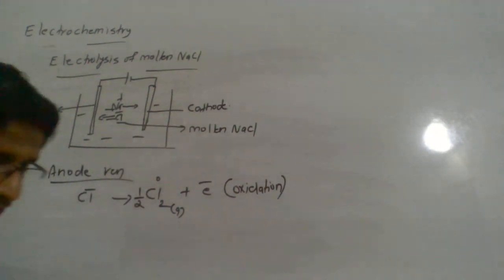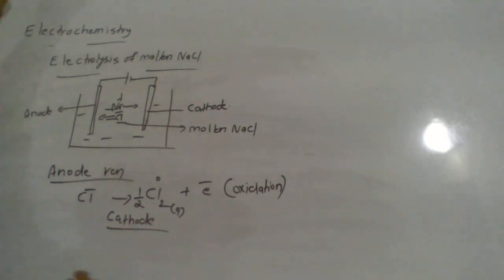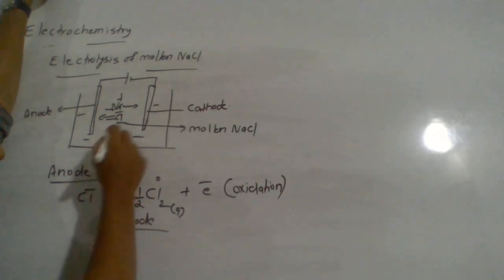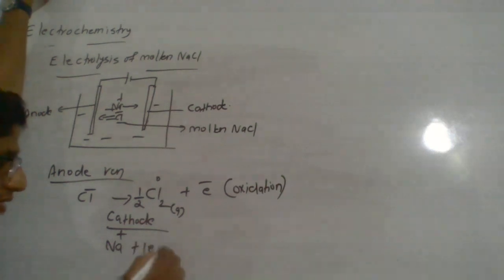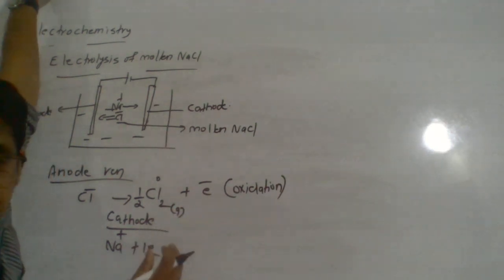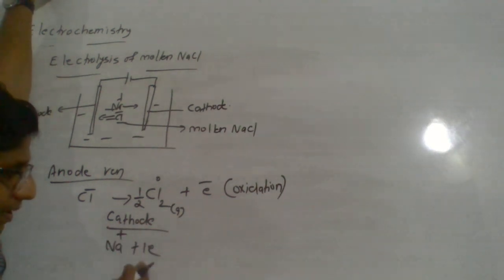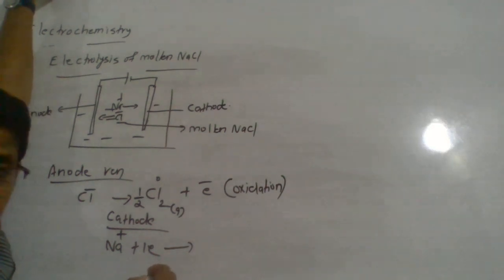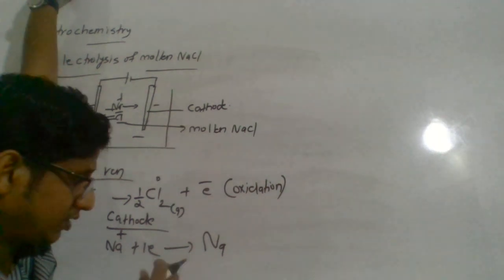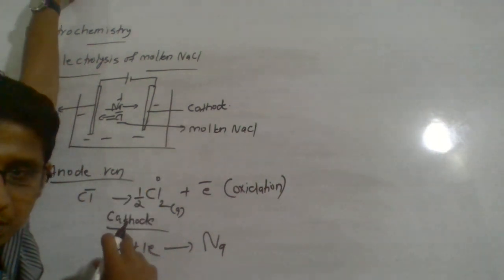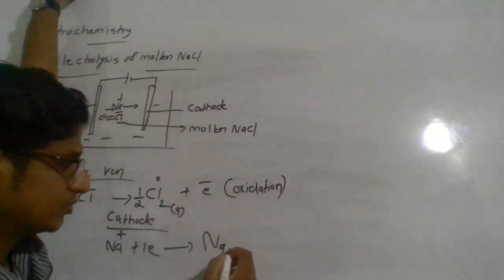At the cathode, reduction takes place. What will happen here? Now the Na+ ion is moving to the cathode, so the Na+ ion gains an electron. Always know that the number of electrons released at the anode will be equal to the number of electrons gained at the cathode. So the Na+ ion gains one electron to give sodium metal. Sometimes the number of electrons released and gained will be different, so you have to make them equal. Then only will the complete reaction take place.